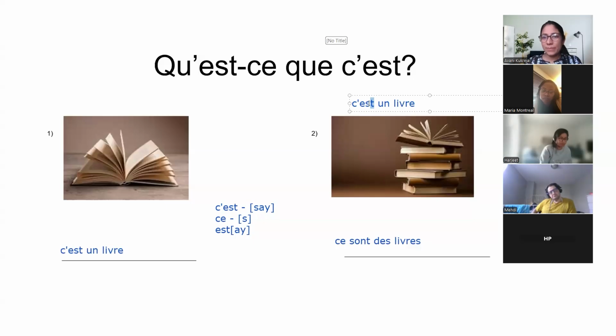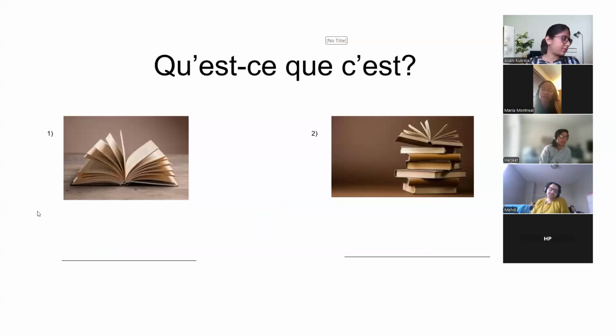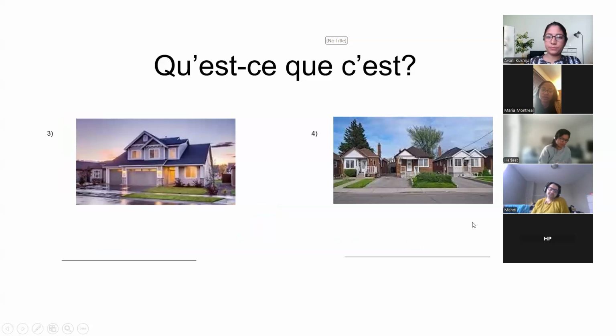So the pronunciation in this one is ce sont des livres. Ce sont des livres. Correct. Okay. Next. Qu'est-ce que c'est?